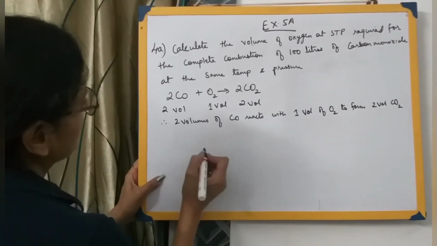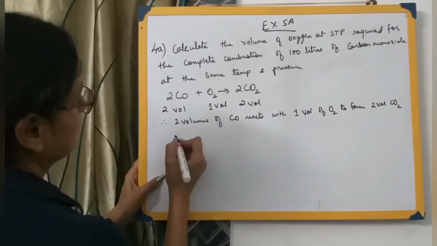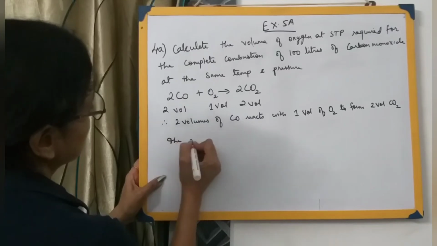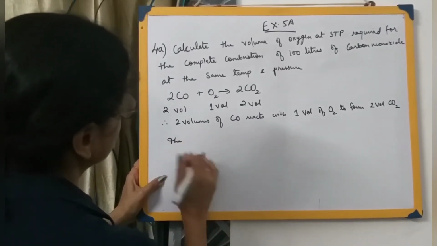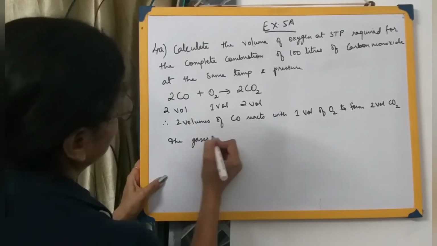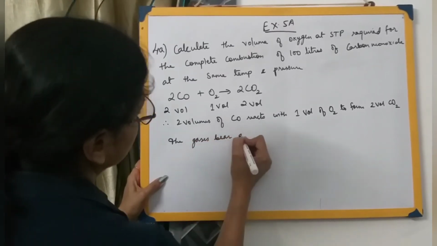The next statement will be: the gases are reacting in volume, or simply you can mention the gases bear a simple ratio to one another.